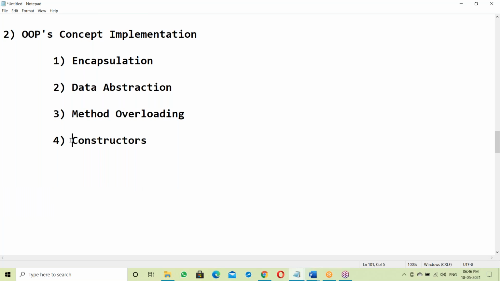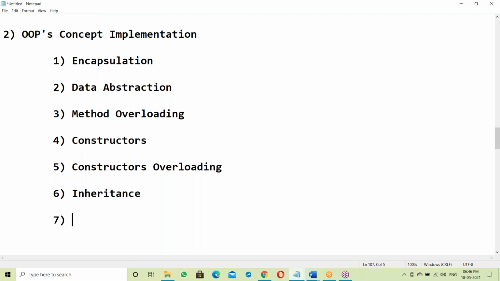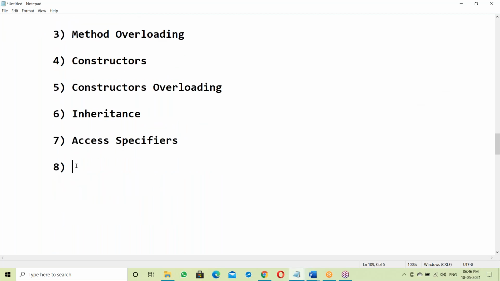Constructors. Next, constructor overloading. Next, inheritance. Next, access modifiers.